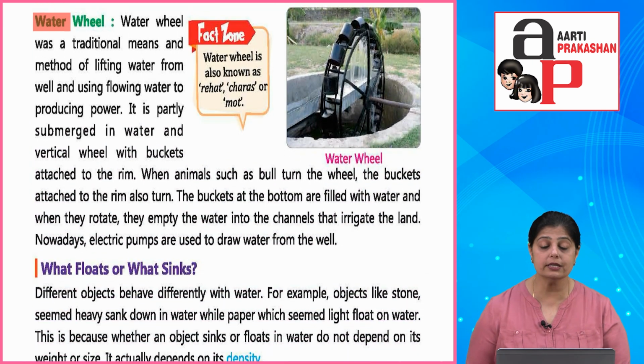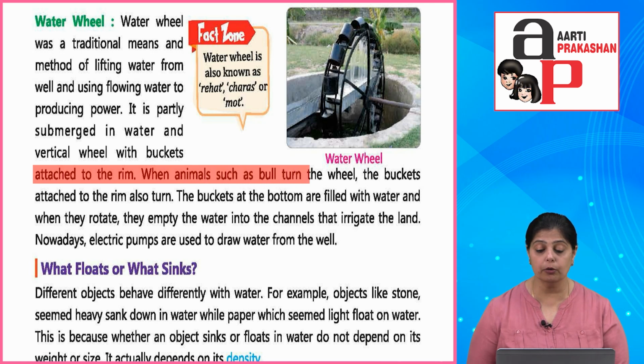Okay? Now, what is a water wheel? Water wheel was a traditional means and method of lifting water from well and using flowing water to produce power. Okay, it is partly submerged in water and is a vertical wheel with buckets attached to the rim. When animals such as bull turn the wheel, तो आप देखोगे इस व्हील को टर्न करते थे एनिमल्स जैसे बुल. Okay, the buckets attached to the rim also turn.